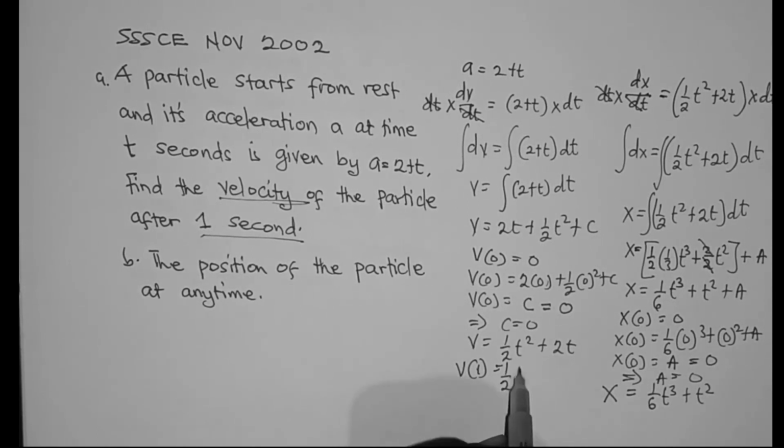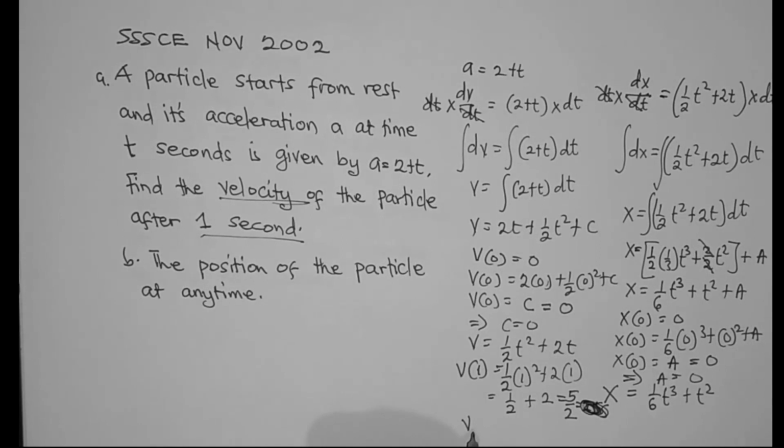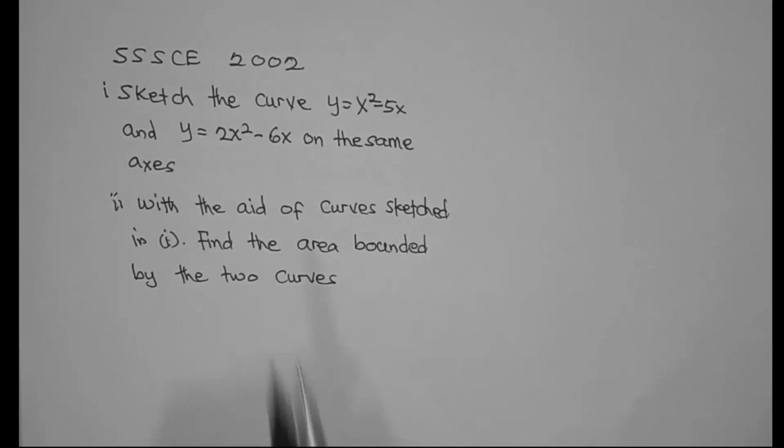So this is 1/2 times 1 squared plus 2 times 1. And this is equal to 1/2 plus 2, which is 5/2. And therefore, the velocity is equal to 2.5.